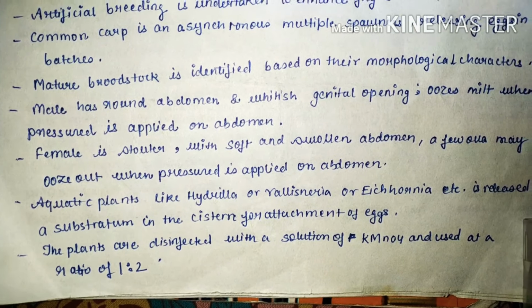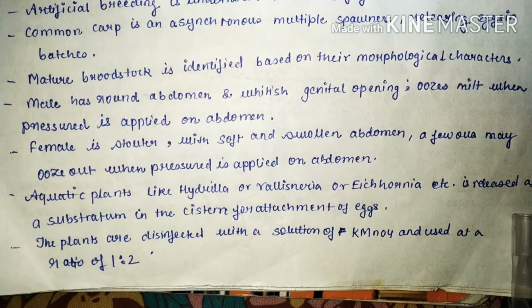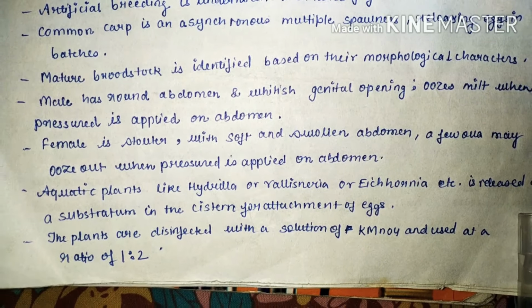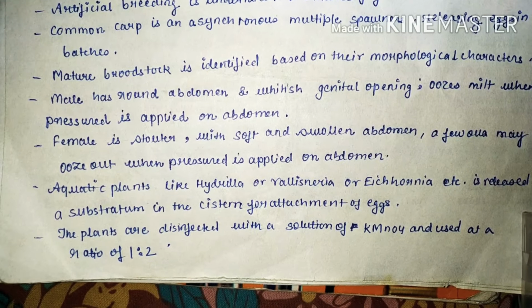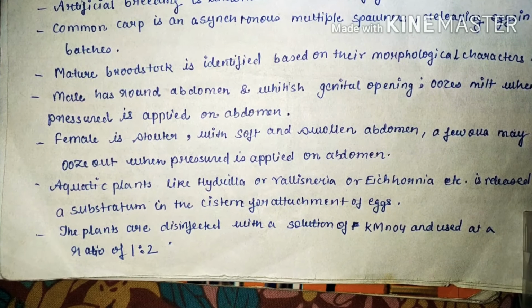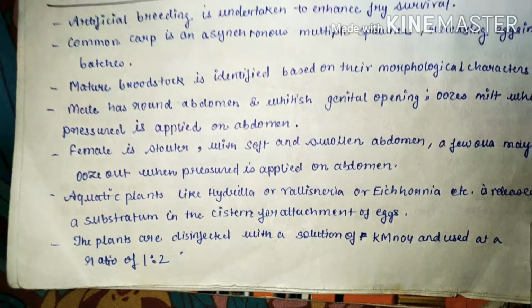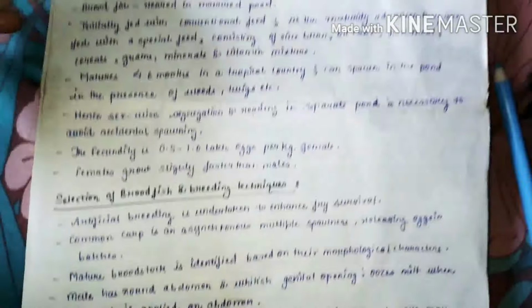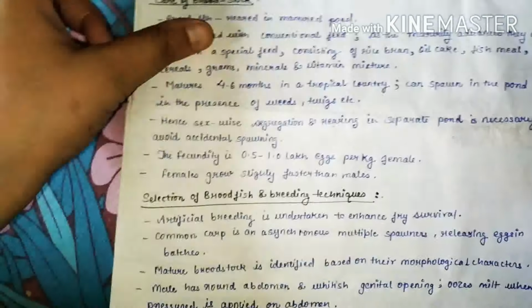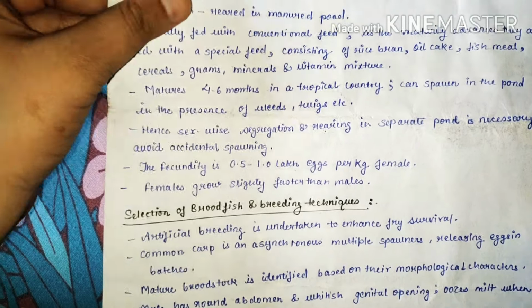Aquatic plants like Hydrilla, Vallisneria or Ecchinoria are released as a substratum in the cistern for attachment of eggs. The plants are disinfected with a solution of KMnO4 and used at a ratio of 1:2. This was the breeding technique, and the breeding criterion is how we will distinguish between male and female.